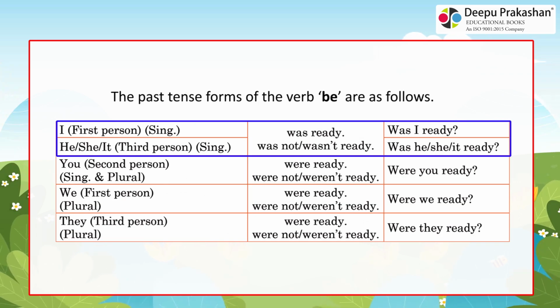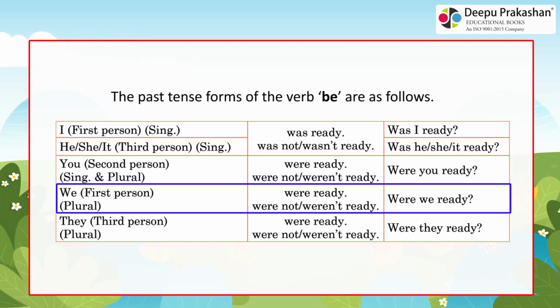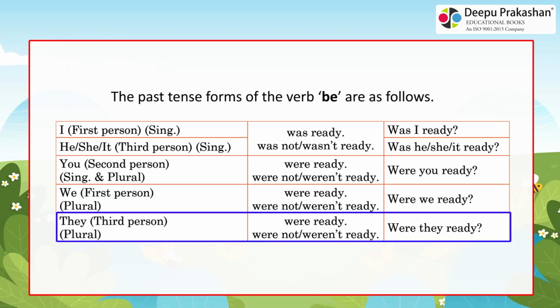I, first person, singular, he or she or it, third person, singular: was ready, was not or wasn't ready, was I ready, was he or she or it ready. You, second person, singular and plural: were ready, were not or weren't ready, were you ready? We, first person, plural: were ready, were not or weren't ready, were we ready? They, third person, plural: were ready, were not or weren't ready, were they ready?